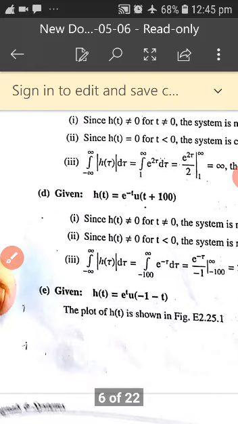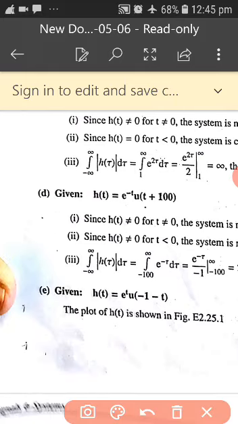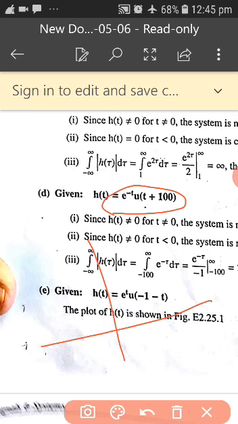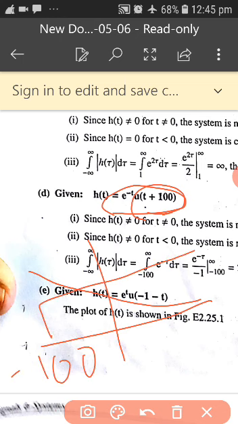Similarly, we will go for another problem. Next problem, h of t is equal to e to the power of minus t u of t plus 100. By just seeing this problem you can know that e to the power of minus t means it is from decreasing order, and u of t plus 100 means it starts from minus 100. Here it is like this.